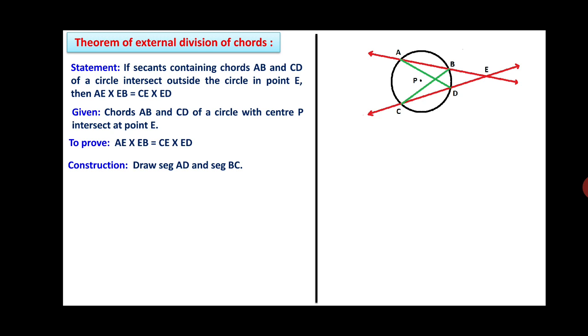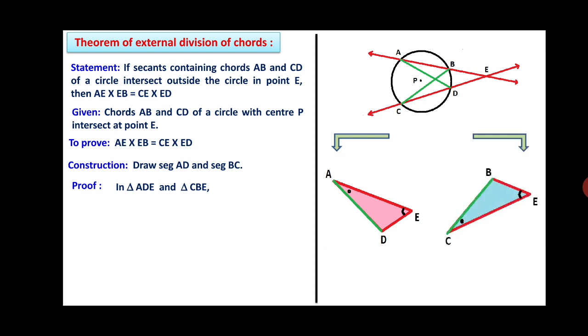Therefore, friends, we have to do the construction here, which is shown with green color in the figure. You have to join points A and D, and B and C. So we'll continue with the proof. Friends, in triangle ADE, this is the triangle, and triangle CBE, this is the triangle. These two triangles we have to consider. In these two triangles, angle AED is congruent with angle CEB, that is the common angle.